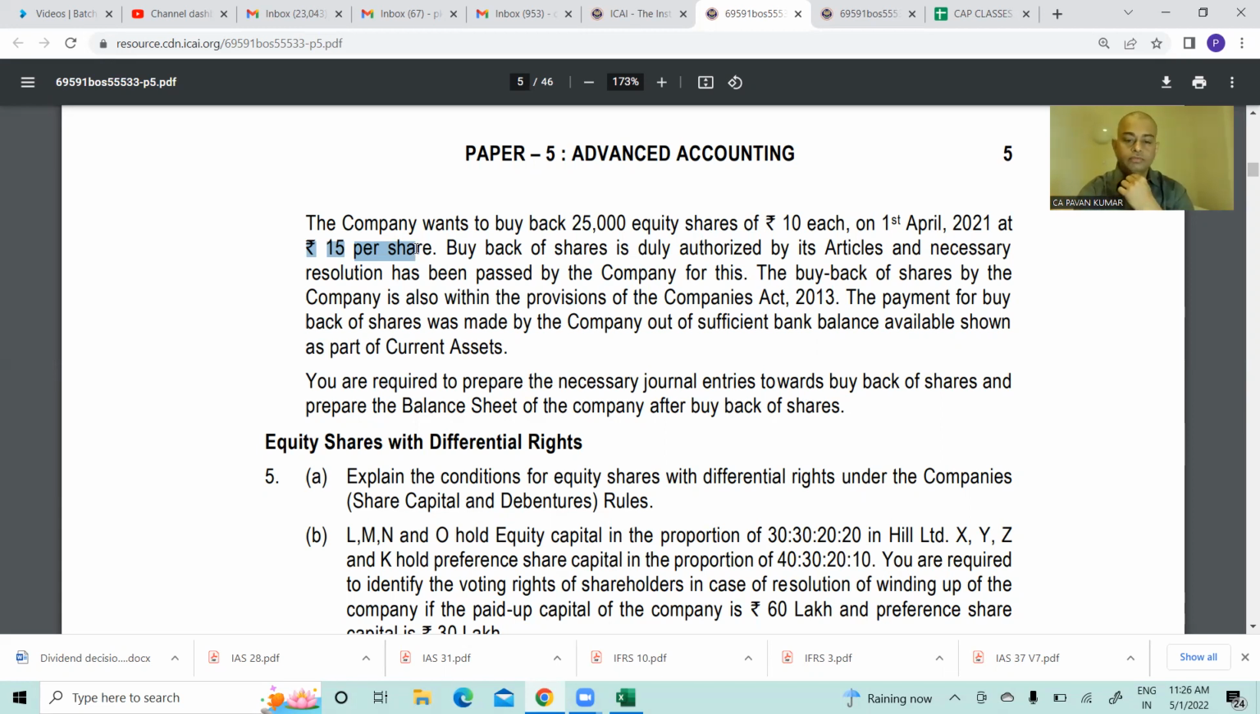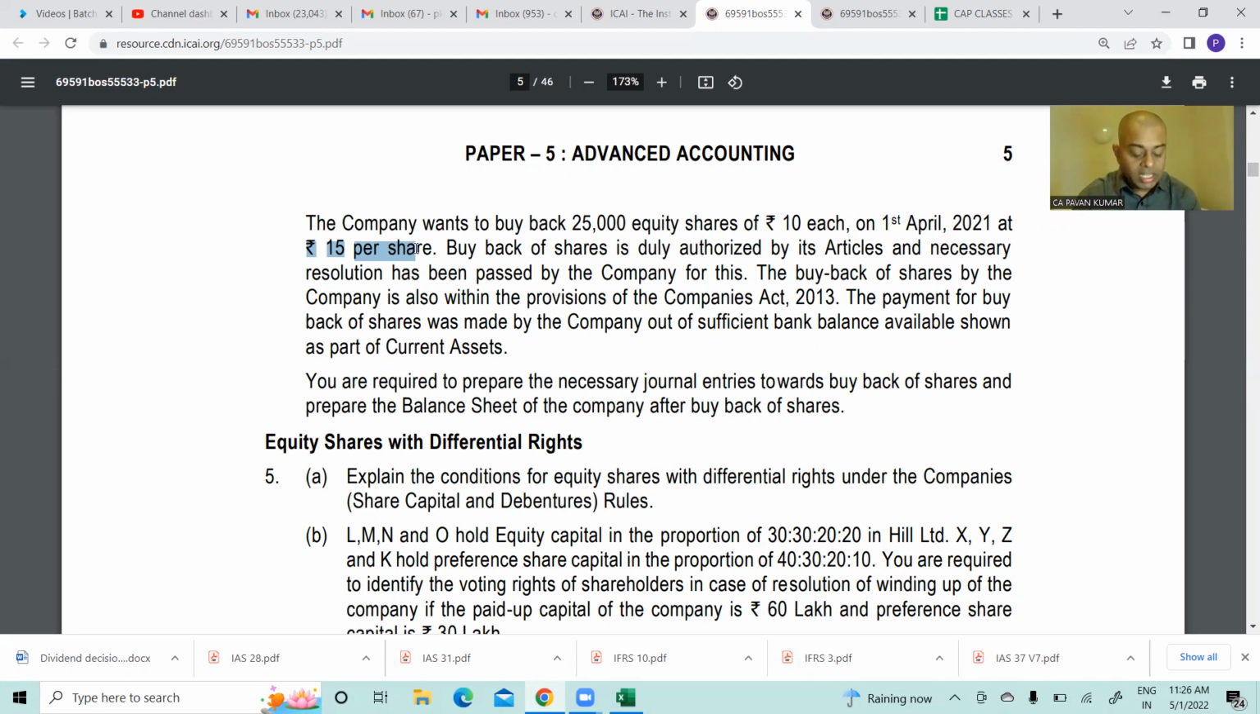Next. Buyback of shares is duly authorized by its articles and necessary resolution has been passed by the company for this. The buyback of shares by the company is also within the provisions of Companies Act 2013. The payment for buyback of shares was made by the company out of sufficient balances available shown as part of the current assets. You are required to prepare the necessary journal entries towards the buyback of shares and prepare the balance sheet of the company after buyback of shares. So this is an interesting and important question.